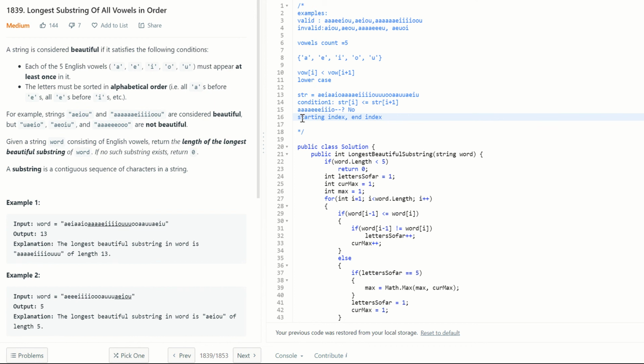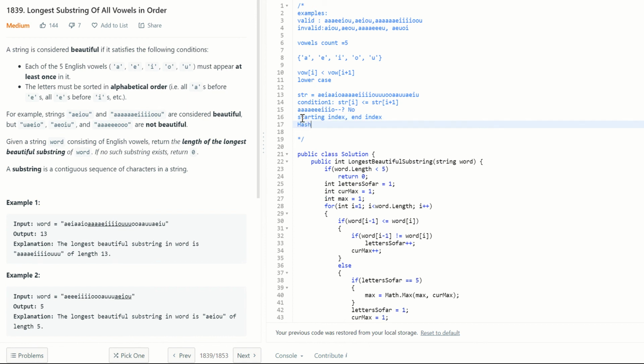For the second condition, to make sure all five elements appear, since this is just five elements and the English alphabet has only 26 letters, we can simply go for a hash set. The hash set keeps track of the characters appearing between I and J, the starting index and ending index.